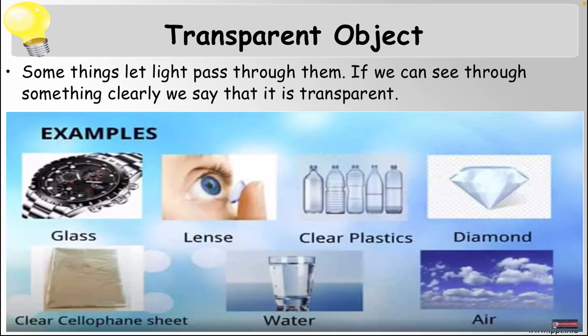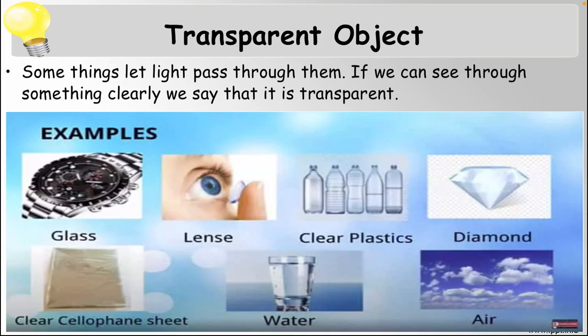Now we read these terms separately. Transparent object: something that lets light pass through it. If we can see through something clearly, we can say that it is transparent. These are examples of transparent objects. There is a glass on the watch, so we can see clearly the needles and the numbers.